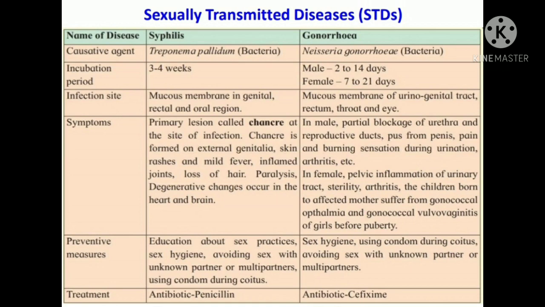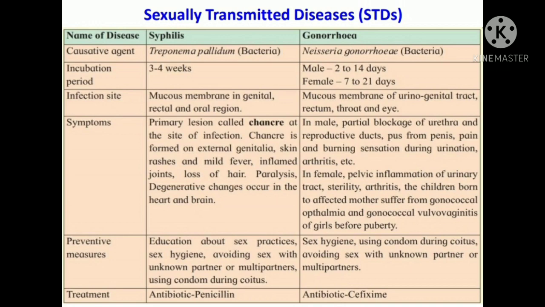Now coming to the second disease, and the name of that second disease is gonorrhea. So starting with our first point, causative agent. The causative agent in case of gonorrhea is Neisseria gonorrhoeae. This is the scientific name of the microorganism, and this is one of the bacteria.